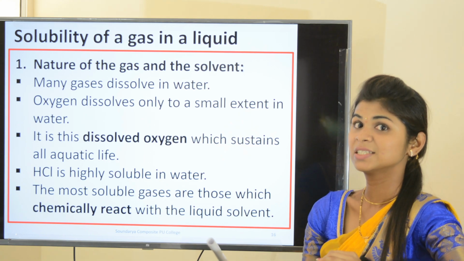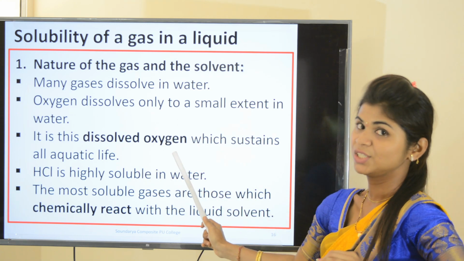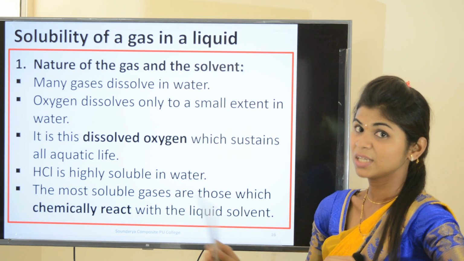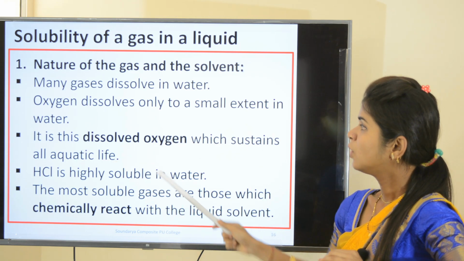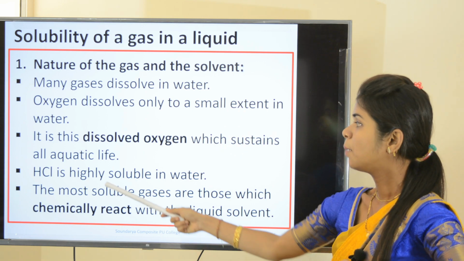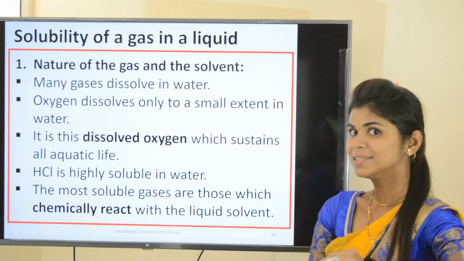In my last class I already said that because of the dissolved oxygen present in the water, aquatic organisms are surviving. And why this difference? Oxygen dissolves only to a small extent, but hydrogen chloride is highly soluble. Why? What is the reason?